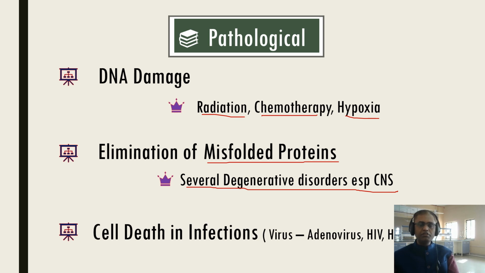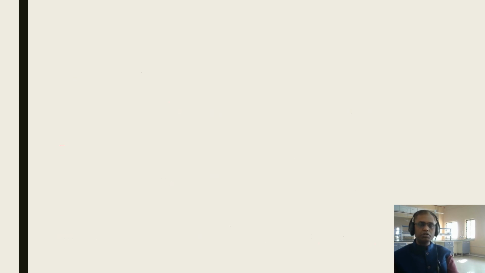Number 3, cell death in infections, like some viruses: adenovirus, HIV virus, hepatitis virus. These will produce cell death of particular cells. These are examples of apoptosis. The 4th one is the tumor, that is neoplasia.